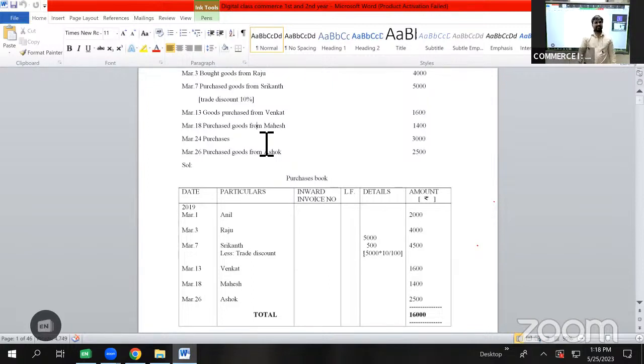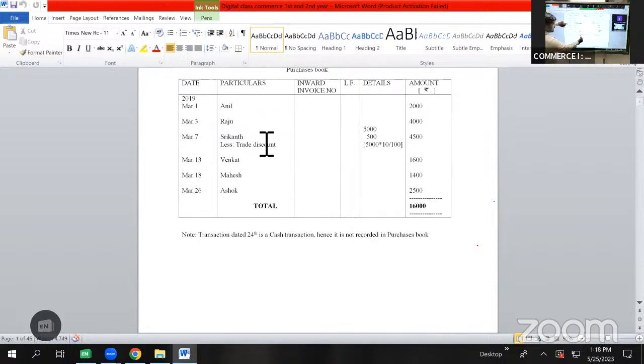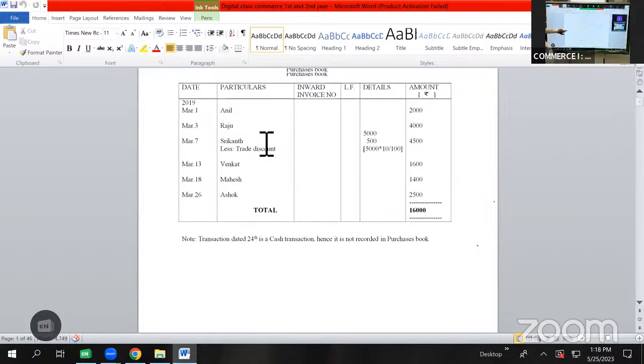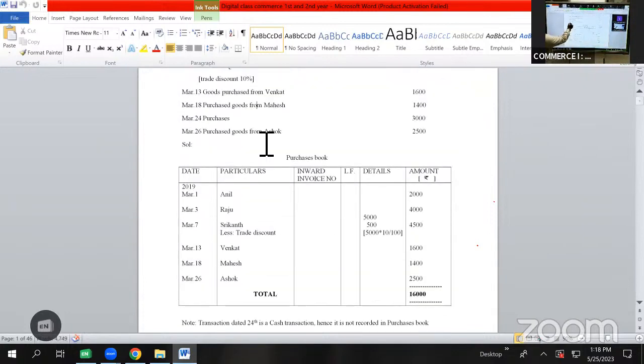Then it is considered as a cash transaction, and we are not going to record cash transactions while preparing the purchases book or sales book. We will be writing a note for it that the transaction dated 24th March is a cash transaction. Hence, it is not recorded in the purchases book. Then after March 24, we have a transaction on March 26, purchased goods from Ashok, 2,500. So here the date will be taken as March 26. The name of the person Ashok will be shown in the particulars column. And the amount of purchases 2,500 will be shown in the amount column.